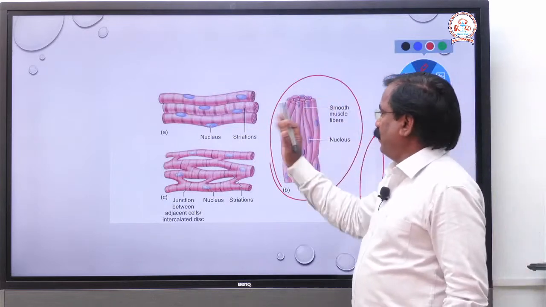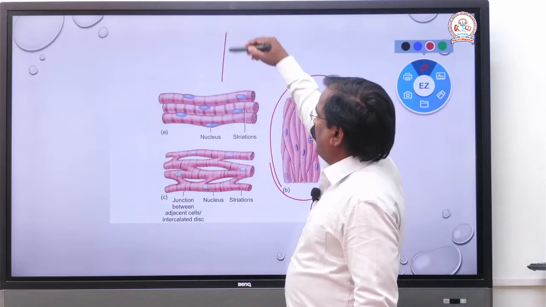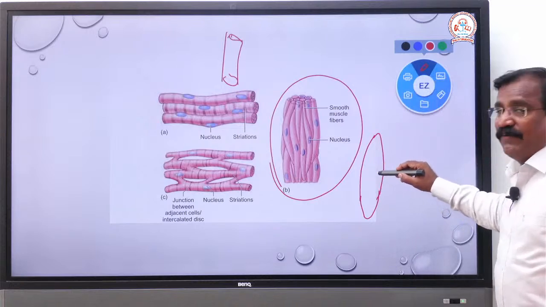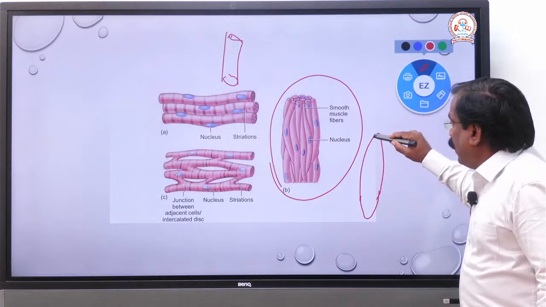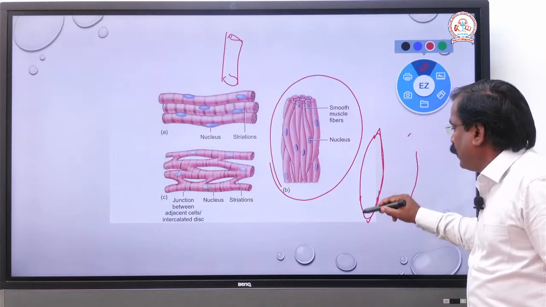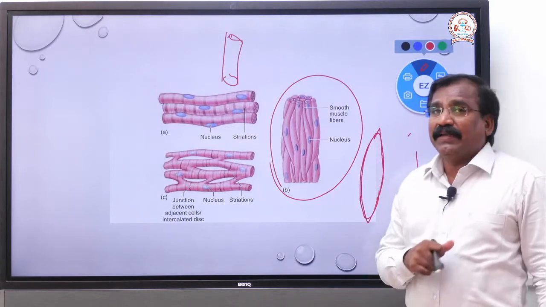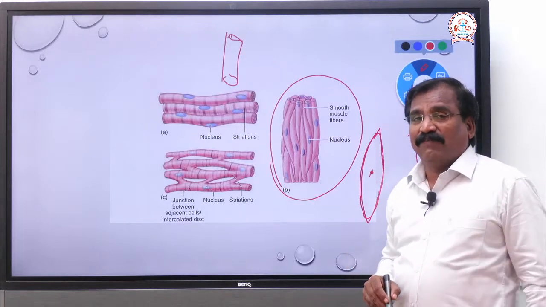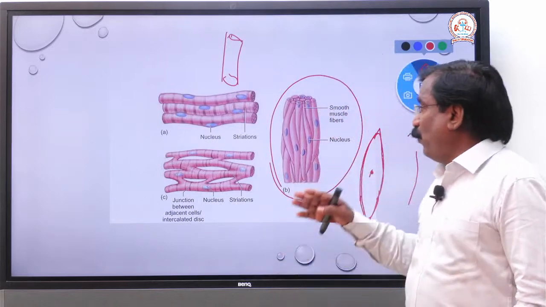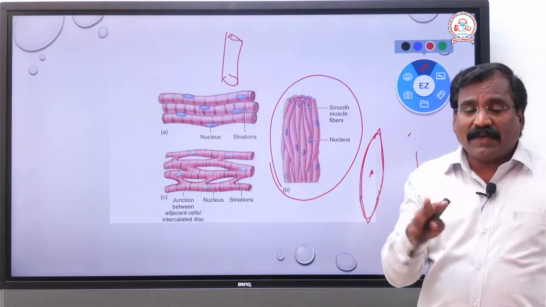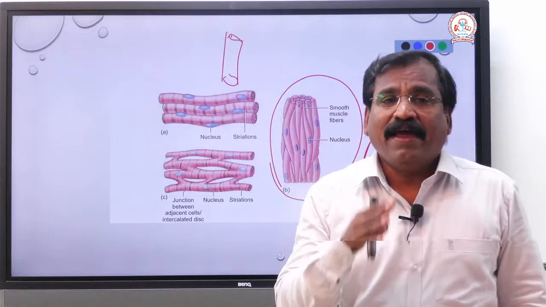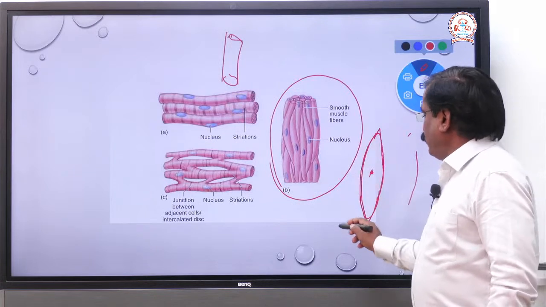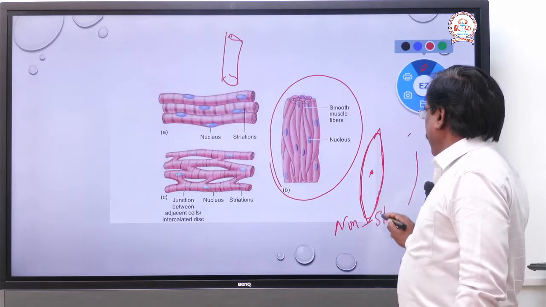Comparatively, observe this. Skeletal muscle is parallel. This is spindle shaped, that means the middle is broad and the ends are pointed. It is spindle shaped and uninucleate, that is, each muscle fiber consists of a single nucleus, and there are no striations. That's why smooth muscle is called non-striated muscle.